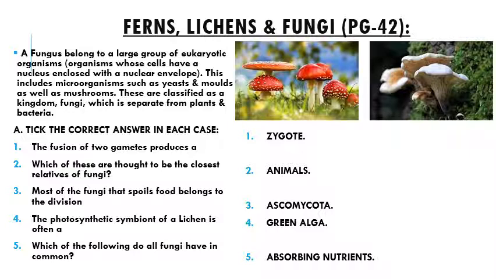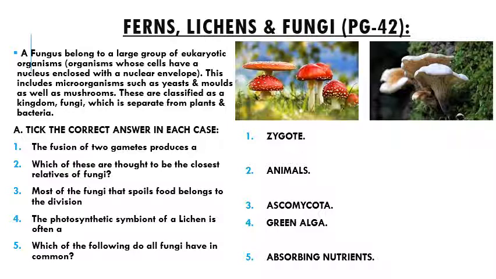Now the first question, it was just an introduction about ferns, lichens and fungi. First question, the fusion of two gametes produces a zygote. Now what are gametes? First of all, they are the cells produced during the reproduction process. Second, which of these are thought to be the closest relatives of fungi? Answer is animals, and in animals also humans are believed to be the closest relatives of fungi. Most of the fungi that spoil food belong to the division Ascomycota.